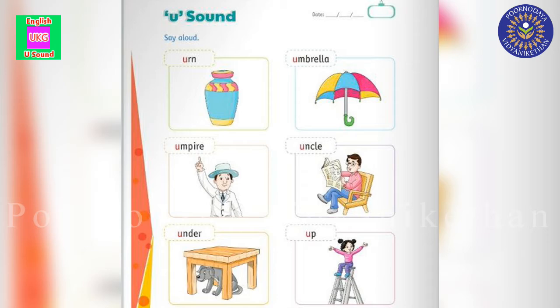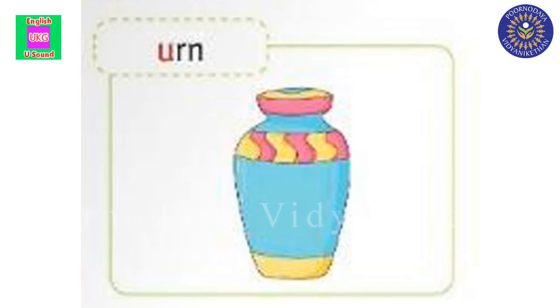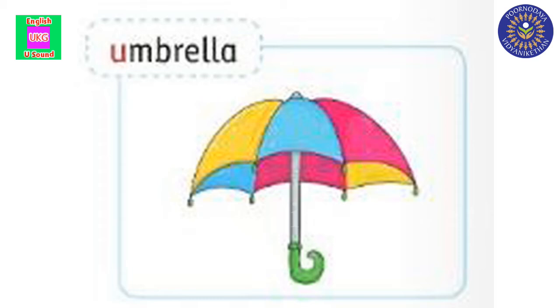See the first one children. Can you see this picture? What is this? Urn. What is the spelling? U-R-N. Urn. Repeat it children. Urn. Now, what is the sound here? A sound. Now, here is the second picture.